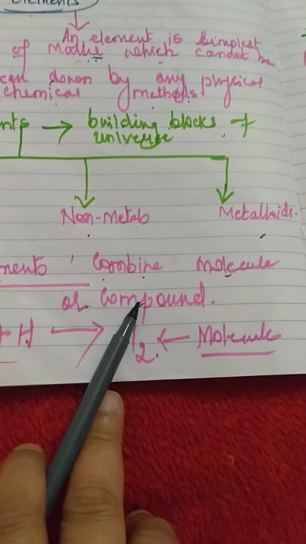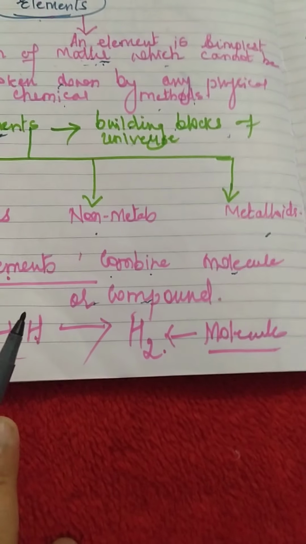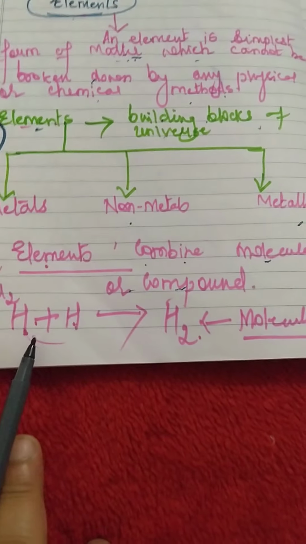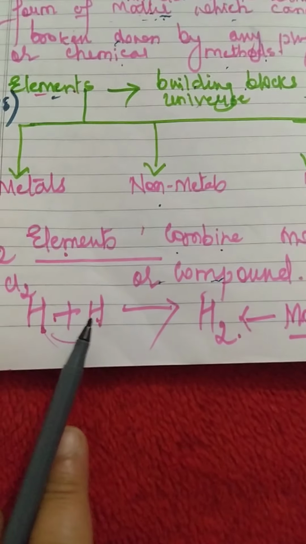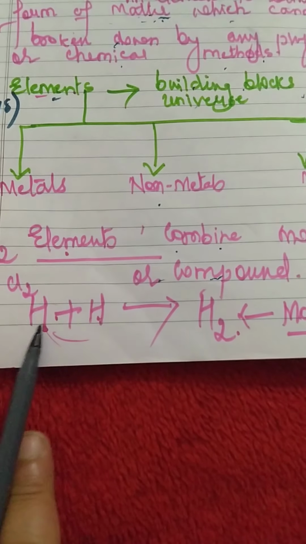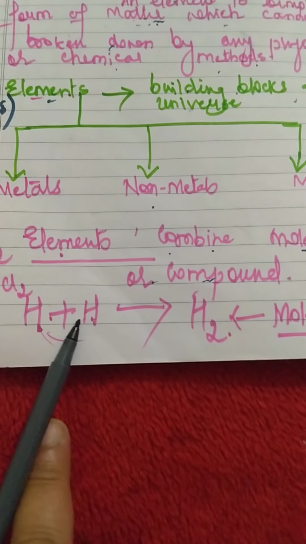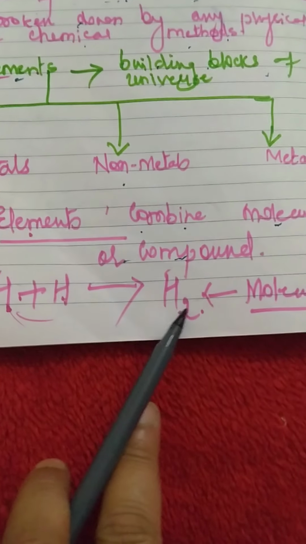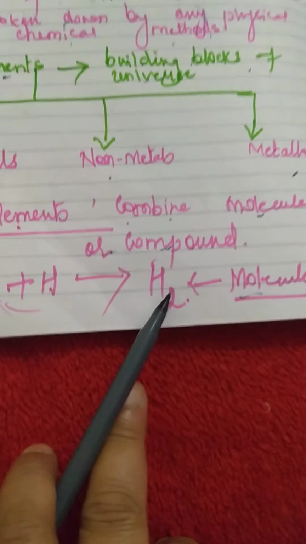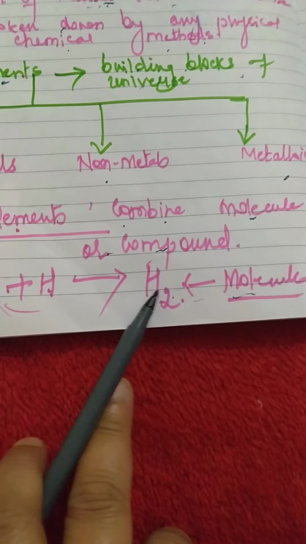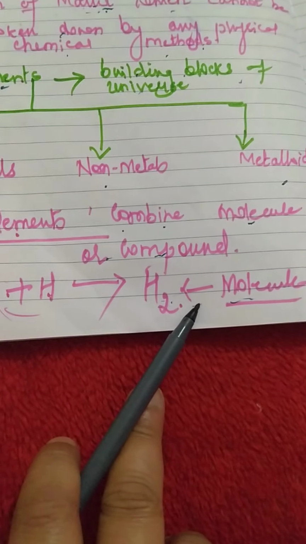For example, if I take the element hydrogen, two atoms of hydrogen, when they are combined together, form an H2 molecule. So we always write hydrogen as H2.